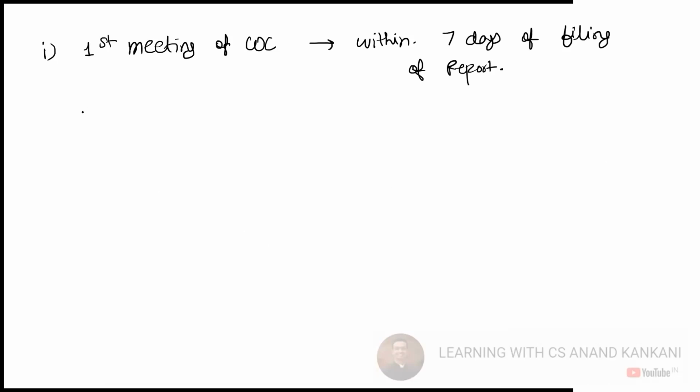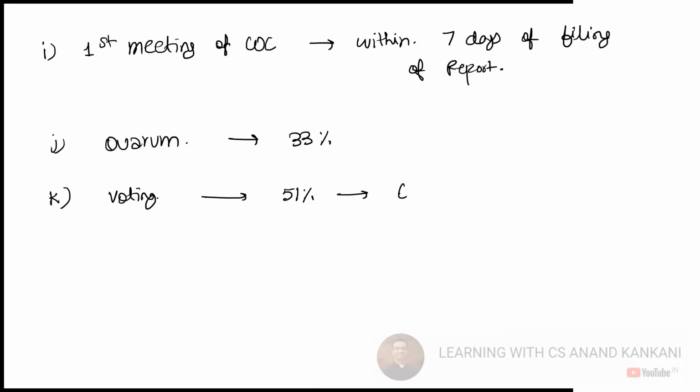And then you'll have the quorum. The quorum should be again 33%. This is same. Again, if you talk about the voting, it is again same, 51%, then 66% to approve the resolution plan. Okay.